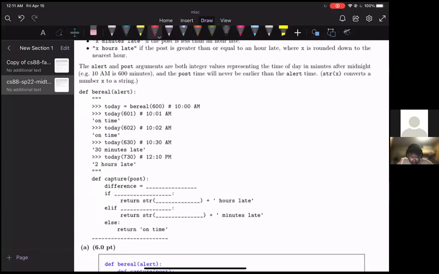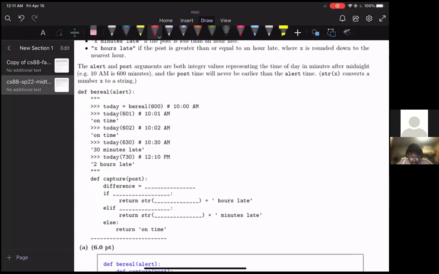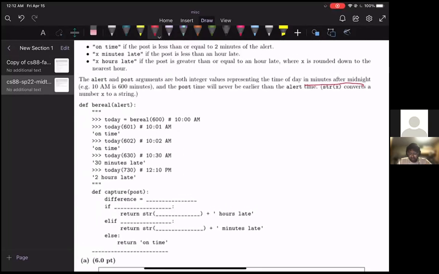And then the final thing we have to note is that the alert and post arguments are both integer values representing the time of day in minutes after midnight, and post can never be earlier than alert. So the app will first send an alert to the user, and then afterwards, the user will submit a time, a post. But that time that the user submits cannot be before the alert time.